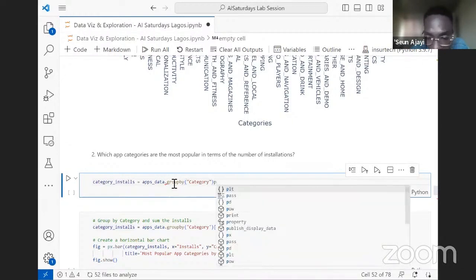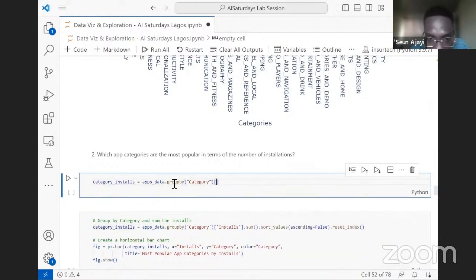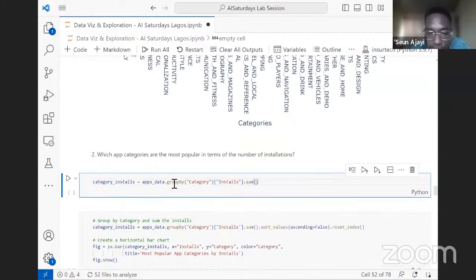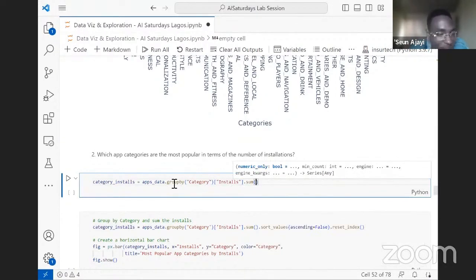And what you're going to give me in every category is the category and the installs of every app in that category. Then you're going to sum all the installations of every app. Now, you don't need to tell me the name of this app. If the app falls under this category, just give me the number of installs and sum them. And you can see why we have to clean the install column so that it will be useful for us.